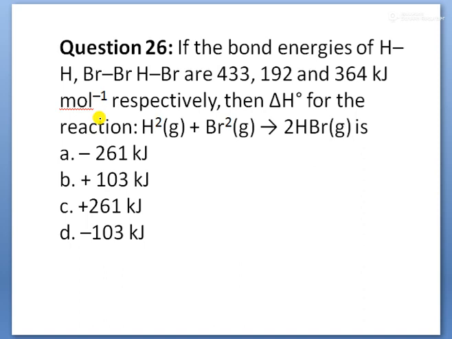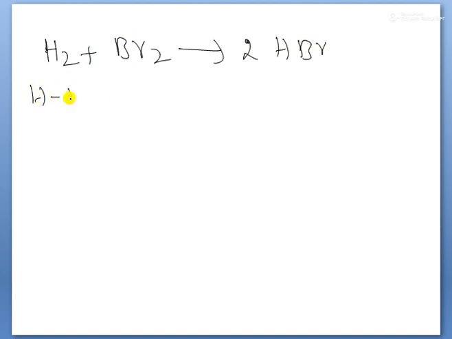Next, children, question number 26. If the bond energies of hydrogen molecule, bromine molecule and HBr are given respectively, you are asked for the standard enthalpy change for the reaction H2 plus Br2 gives 2HBr. The H2 molecule has a single bond, the bromine molecule also has a single bond, and HBr has a single bond between hydrogen and bromine.